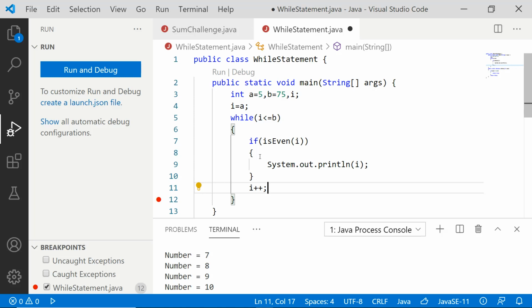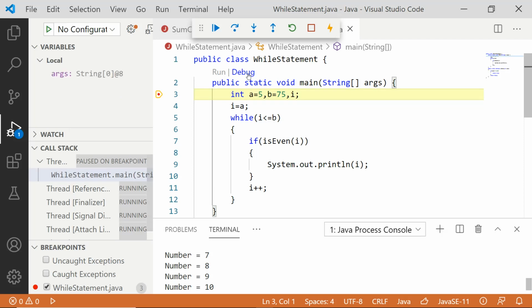If it is an even number, then that number is going to be printed. Very simple task. Okay, fine. So now after doing this, we will just try to execute this entire program and verify. Okay, I'll just tell you one more thing: I'll start from line number 1. We will again go for the debugging process where we can understand it line by line. Okay, so let us start the debugging process.